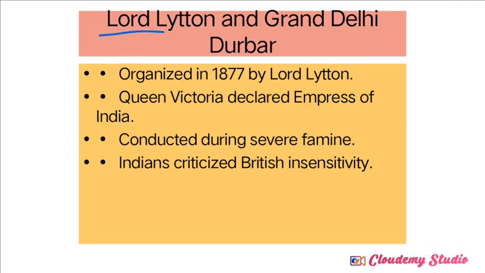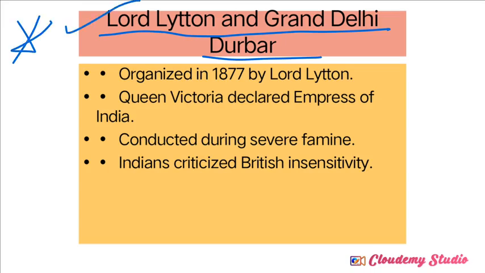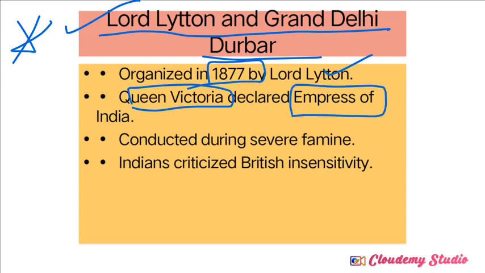First one, Lord Lytton's Grand Delhi Darbar. The Grand Delhi Darbar was one of the policies introduced by Lord Lytton. This is very important, don't neglect this. He organized it in the year 1877. What is the concept of this? It was to declare Queen Victoria as Empress of India.